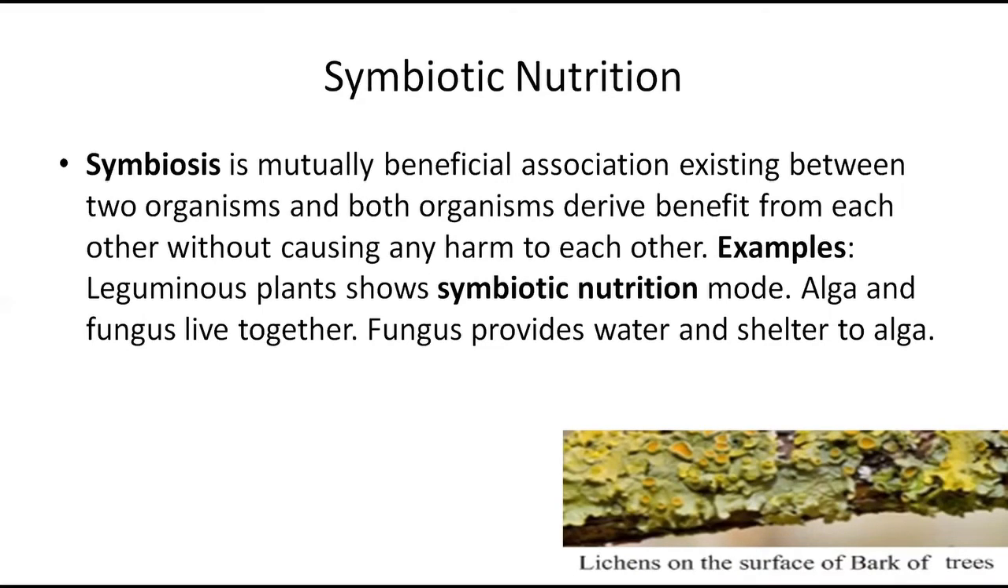So next we come to symbiotic nutrition. Symbiosis is a mutually beneficial association existing between two organisms, and both organisms derive benefit from each other without causing any harm to each other. Examples: leguminous plants show symbiotic nutrition mode. Alga and fungus live together. Fungus provides water and shelter to alga. So these are some lichens on the surface of the bark of trees.